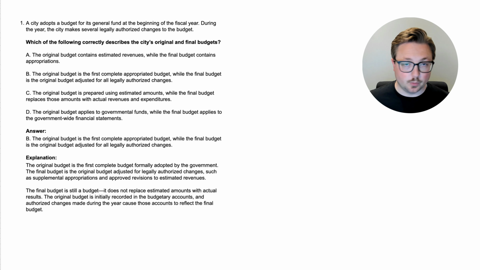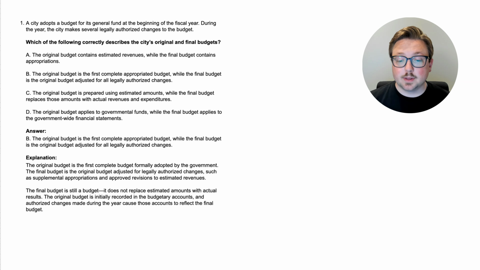So it's what they originally did. The final budget is the original budget adjusted for legally authorized changes, such as supplemental appropriations and approved revisions to estimated revenues. So the final budget is basically, now that they've learned some things, now that some things have happened, they finalize it with some legal changes, like maybe some extra appropriations or maybe revisions to the estimated revenues. The final budget is still a budget.